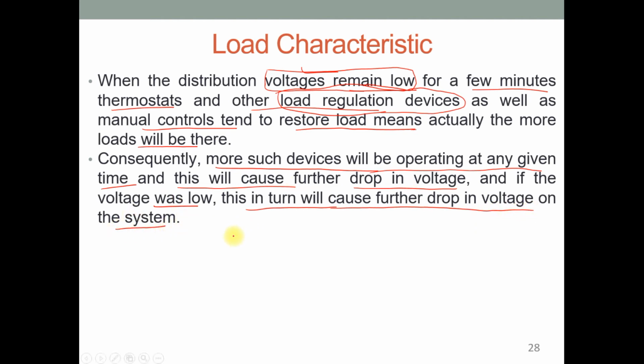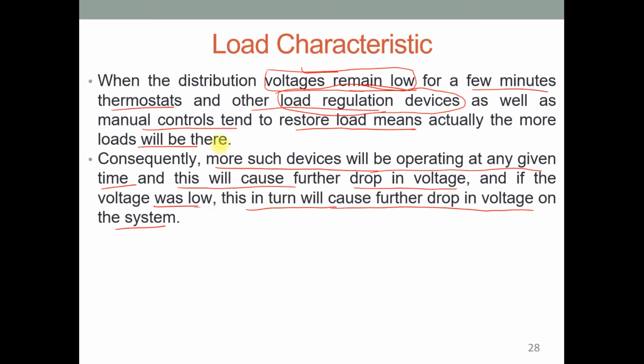of the system. Clear? So this is the condition if we are using this voltage control device to regulate the voltages, but if they are not in a position to control the voltage at a particular network or particular bus for maintaining the acceptable limit, then the devices will also act as a load themselves. Then there are more chances of lower voltage in the system, or voltage instability for such a system.